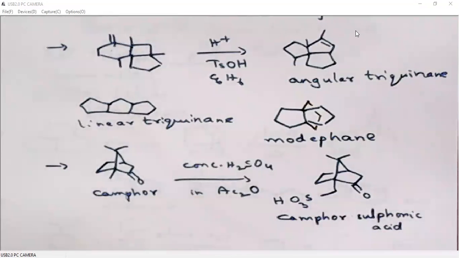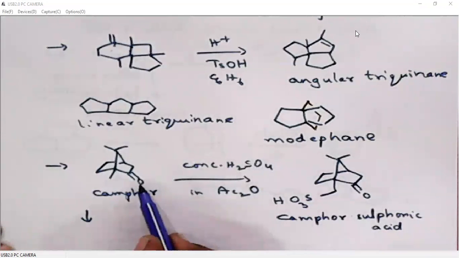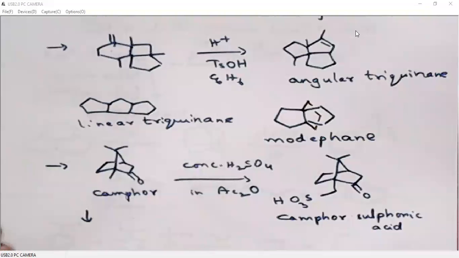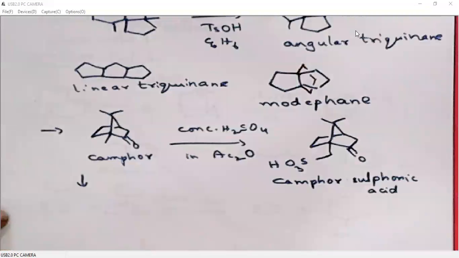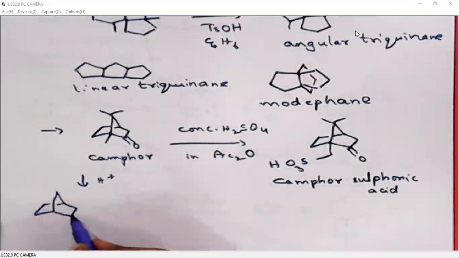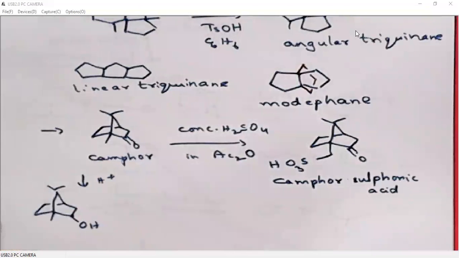How is camphor converted to camphor sulfonic acid? In the first instance, under acidic conditions, the carbonyl oxygen will undergo protonation so that it becomes OH, and this becomes a carbocation.